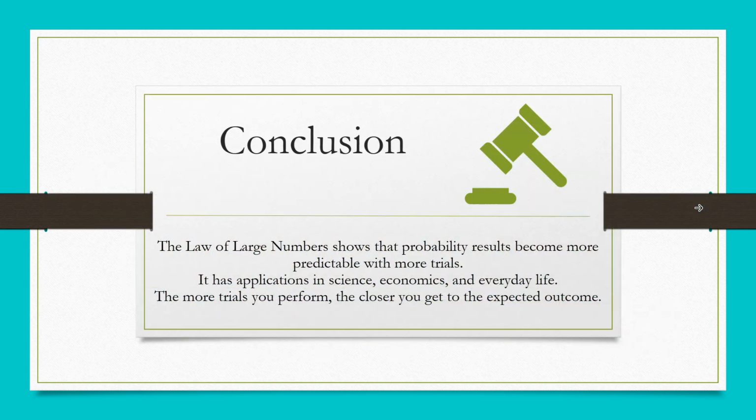So, what did we really learn today? The law of large numbers is crucial in probability and statistics. It ensures that the sample average gets closer to the expected value as we increase the number of trials, and it has applications in finance, insurance, AI, and even gambling.